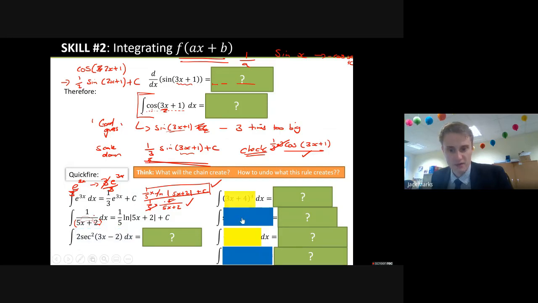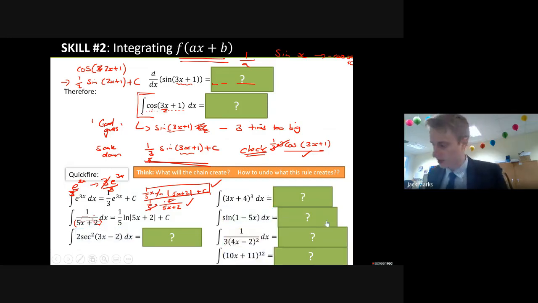I'm going to reveal the questions here, and I want you to have a go. So try and ignore the 3x minus 2 or the 3x plus 4 bit or the 1 minus 5x. Try and ignore that part to start with. Think about what you would integrate it to normally. Check your answer, and your answer should not be right. You should need to scale it down or maybe even scale it up, so that it's correct. So pause the video and spend at least 5 or 6 minutes having a go at those ones there.